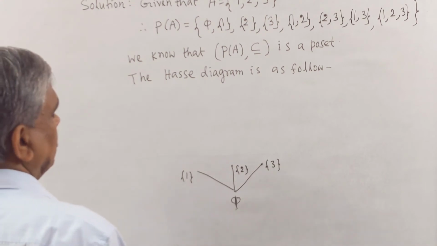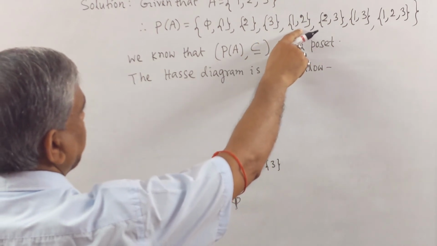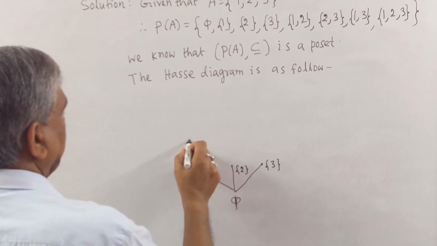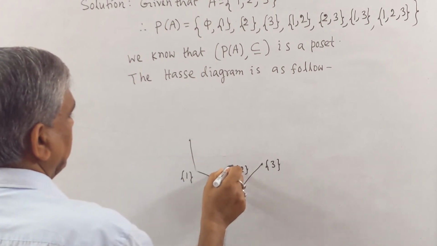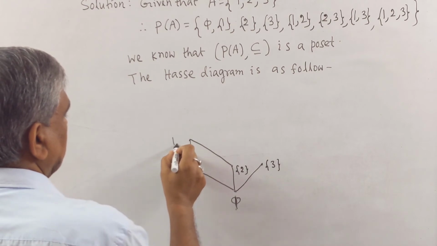Now here we have {1,2}, the set containing 1, 2. So we write here {1,2}.